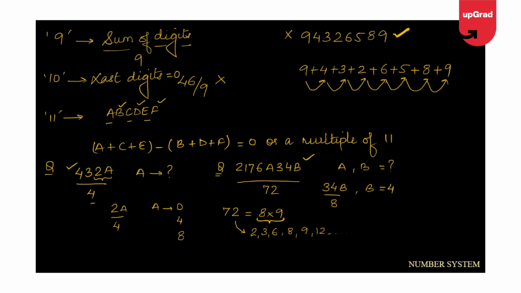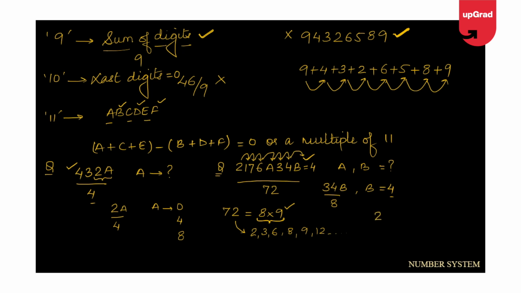So I put B as 4. And then the number is also divisible by 9, which means, as I can see, the sum of the digits should be divisible by 9. So let me do a sum of them. 2 plus 1, 3, plus 7, 10, plus 6, 16, plus A, plus 3, that is 19, plus 4, 23, plus 4, 27.